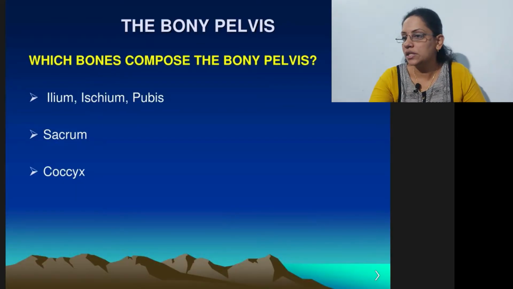Now we will start with the female pelvis, the bony pelvis. In anatomy we had discussed this bony pelvis. We all know the normal bones of the pelvis: ilium, ischium and pubis, sacrum and coccyx.